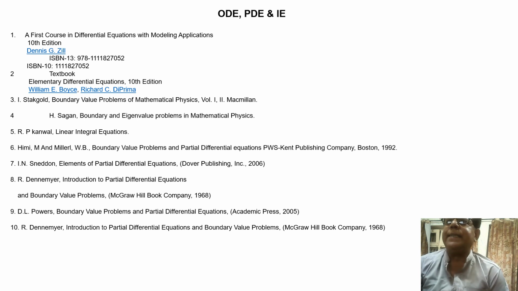Sixth writer is Jaime M. Millerel. Seventh writer is I. N. Shedden. Eighth writer is R. Denham. Ninth writer is D. L. Powers. 10th writer is R. Danimeyer. This is again repeated. 8 and 10 serial numbers are mistakenly repeated, and this is not a major issue.